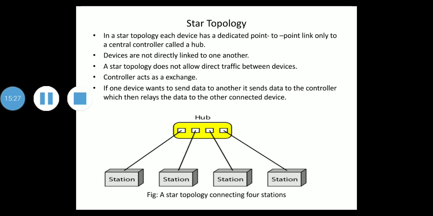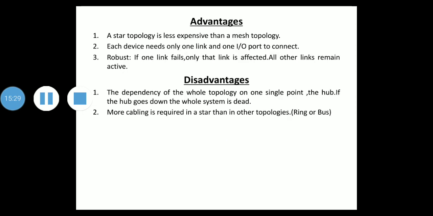Okay, then we'll see the advantages of star topology. It is less expensive than a mesh topology. This is the first advantage. Second advantage is each device needs only one link and one I/O port to connect. Third, it is robust, means if one link fails, only that link is affected, all other links remain active.